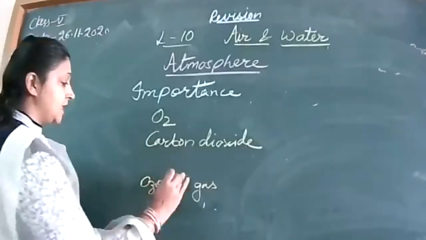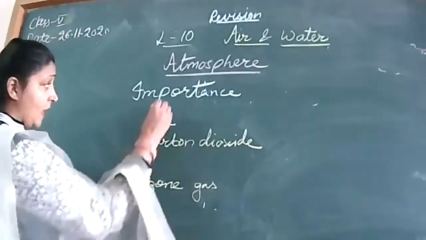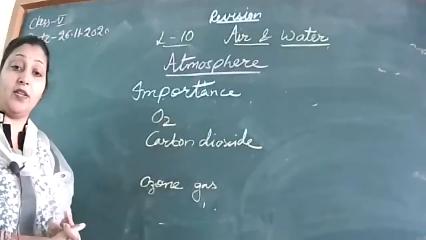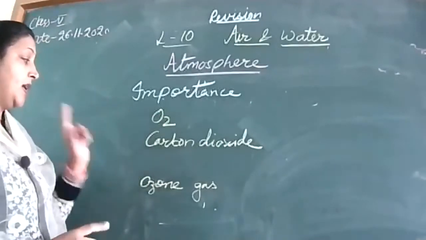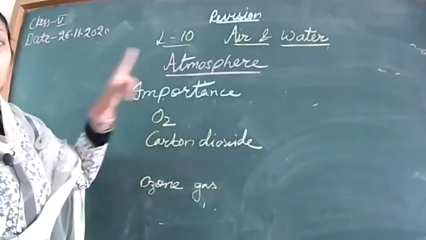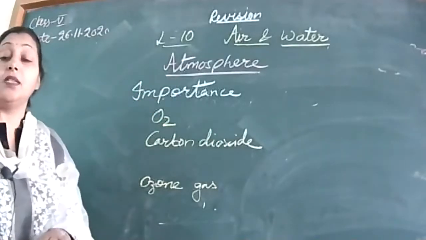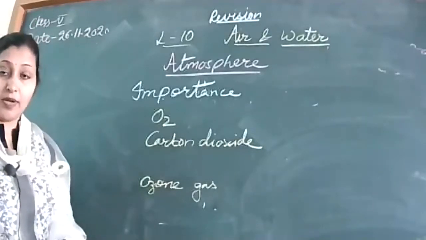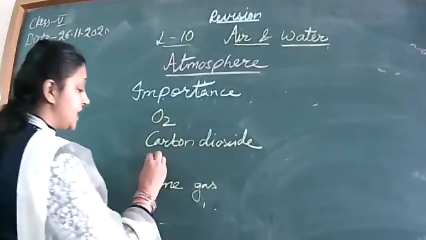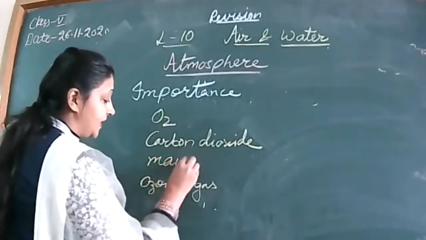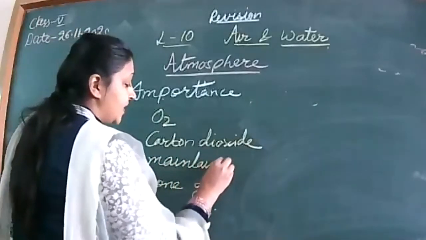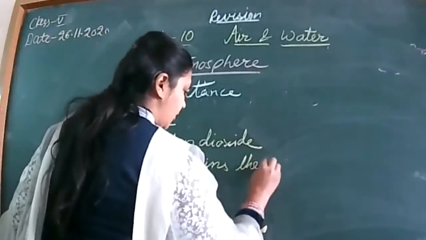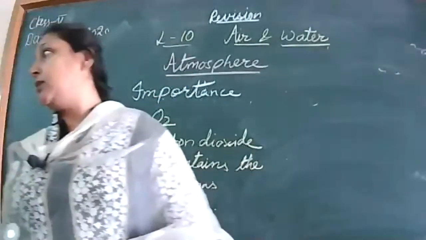Next, we had already done this point in moon and artificial satellites. Our atmosphere also protects us from the too much heat of the sun. It means our atmosphere maintains the right amount of temperature on the earth.